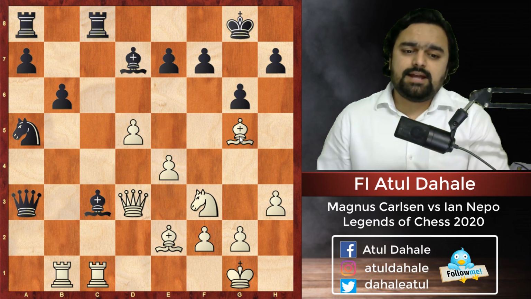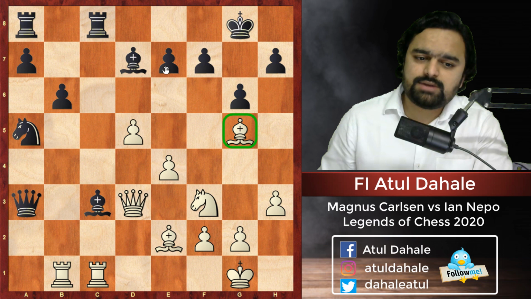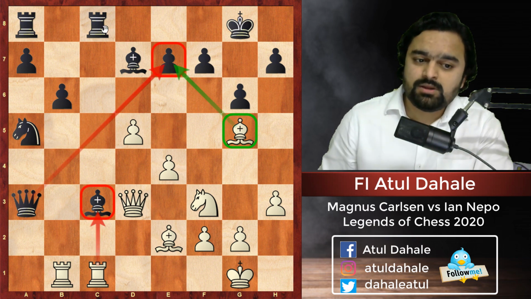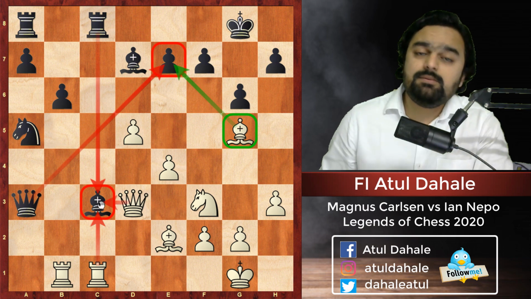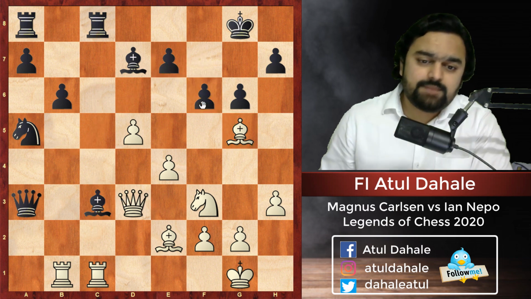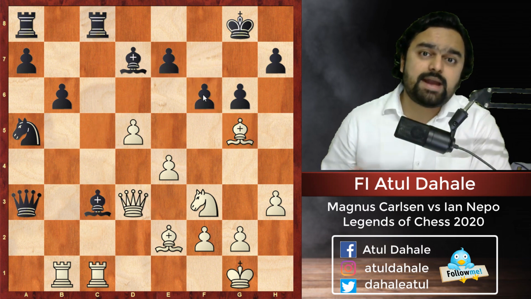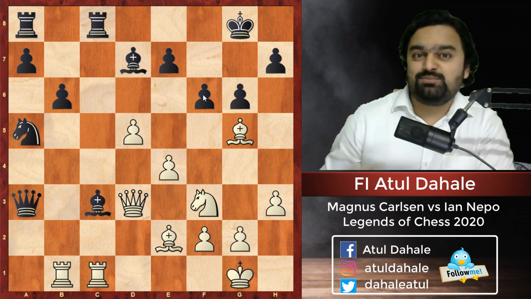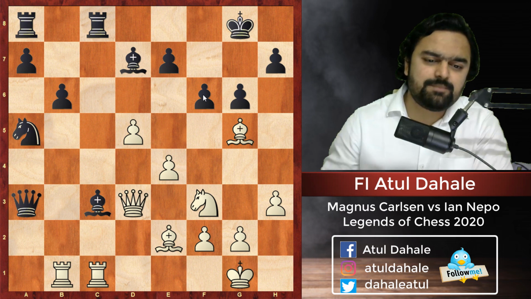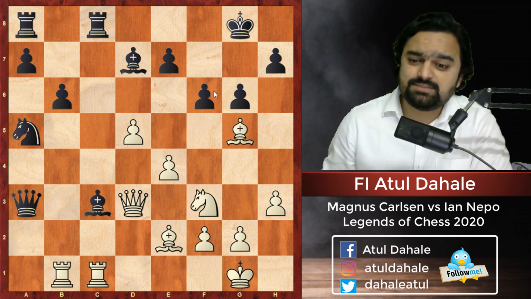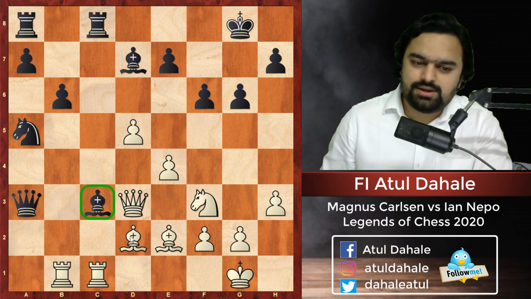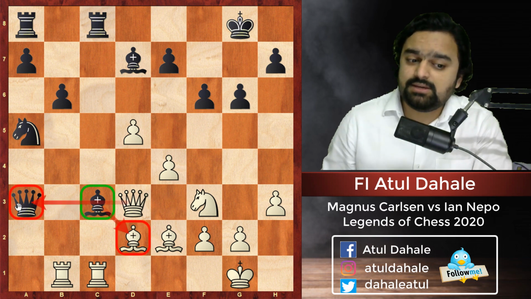And one more thing is that this bishop is also threatening to capture on e7, because once the queen goes back, we can capture the bishop on c3, then rook takes c3, queen takes c3, and we will be a pawn up in that case. So to avoid the threat on e7, Nepo played f6, completely unaware of Magnus Carlsen's trick in this position. Yes, he tricked his opponent, and he has seen something which is much deeper. f6 is a big mistake in this position, because after bishop d2, first of all, this bishop cannot really move, or he cannot really capture on d2, because the queen on a3 will be hanging.